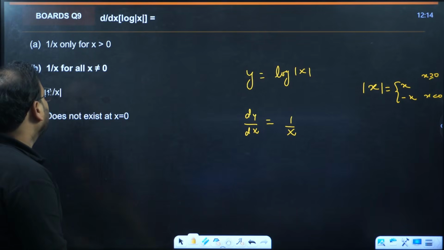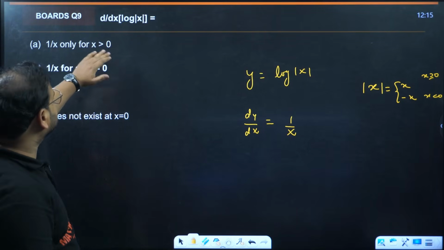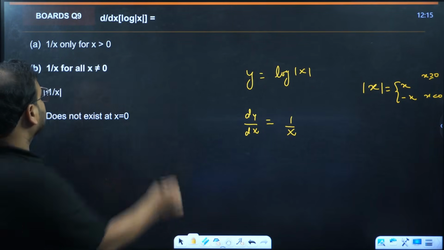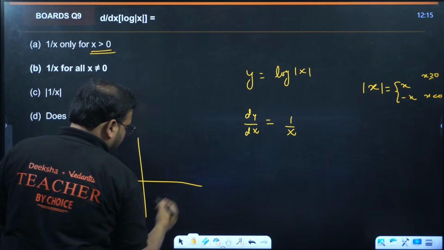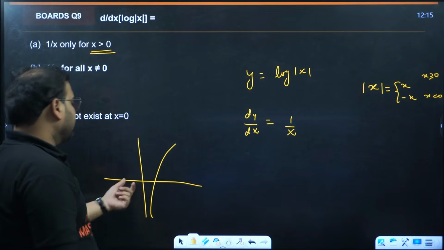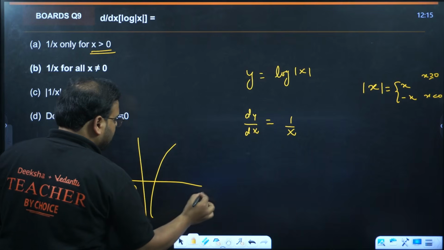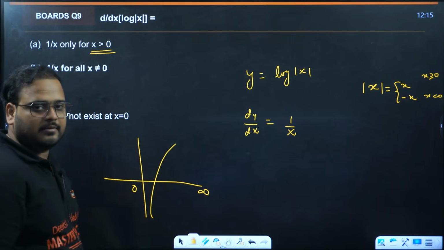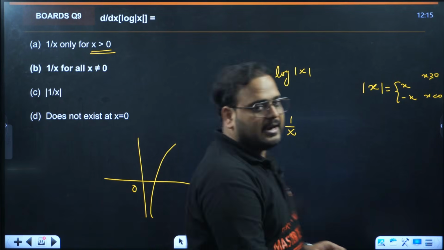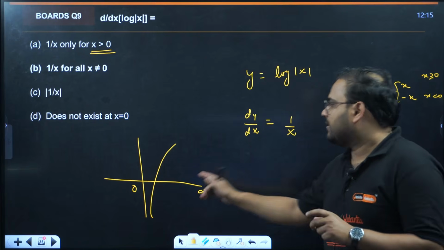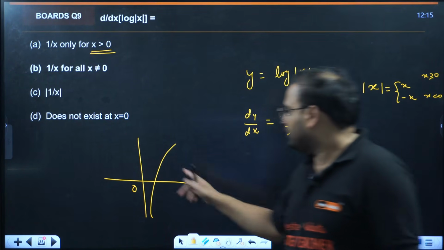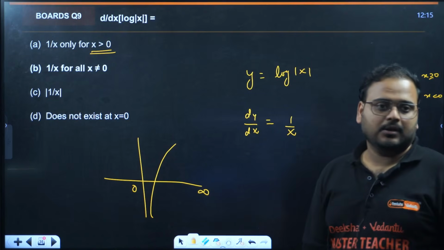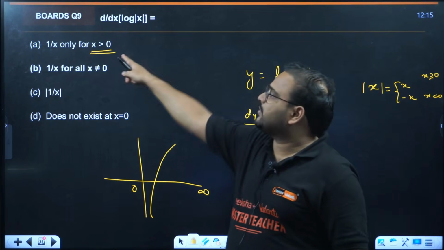But many of you might be thinking, sir, this is true only for positive values, because if you look at the graph of log, it's defined only for the positive side of x, so isn't option A the right answer?